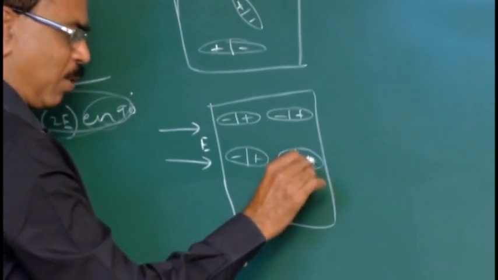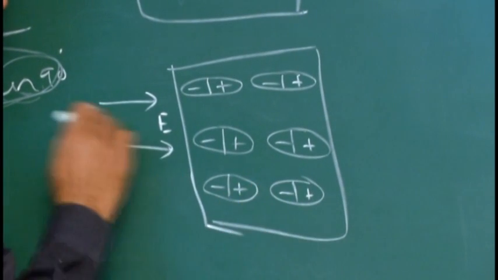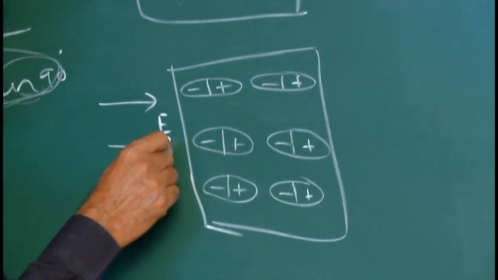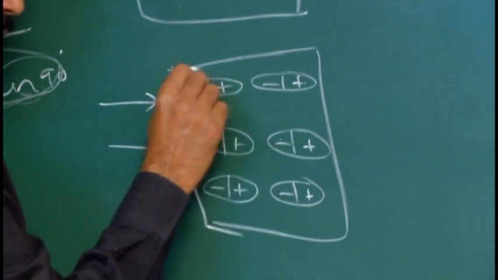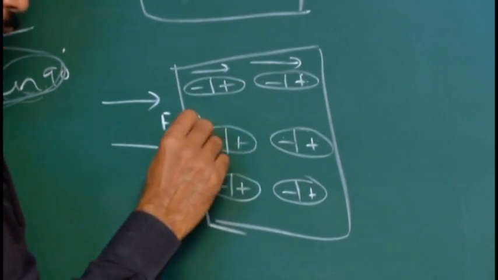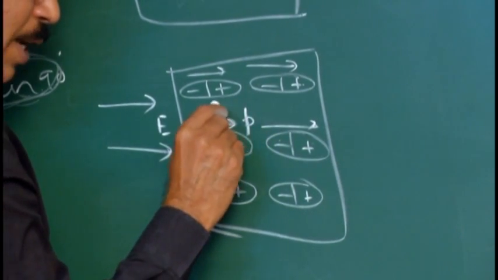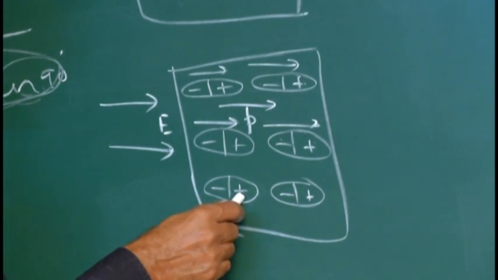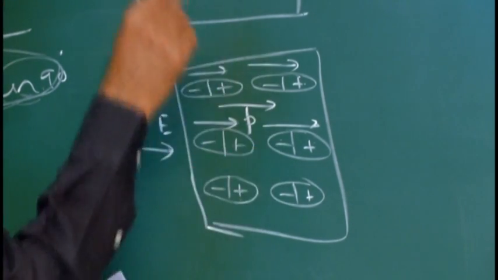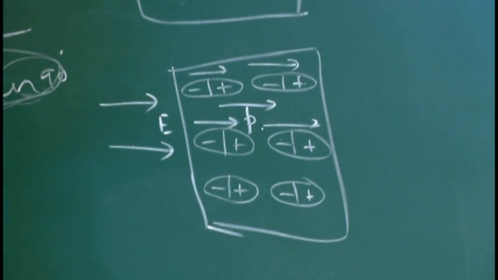All the electric dipoles are aligning in one particular direction, along the direction of the applied electric field. Negative to positive, negative, positive, negative, positive. This is the dipole moment of each dipole. So all the dipoles aligning in the same direction, along the direction of the applied electric field, is what we call dielectric polarization.